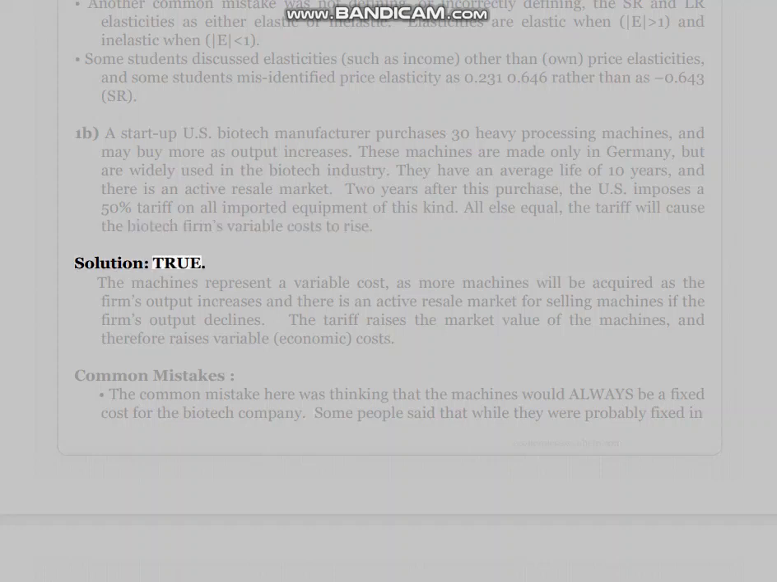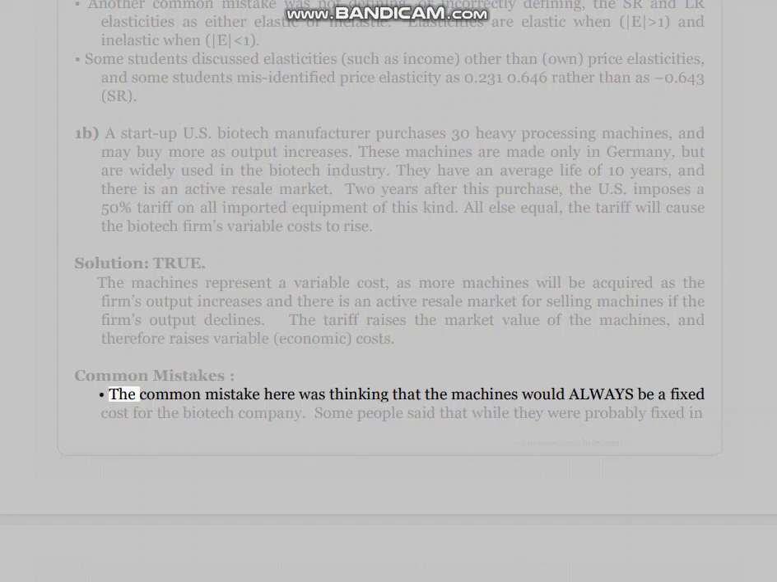Solution: true. The machines represent a variable cost, as more machines will be acquired as the firm's output increases, and there is an active resale market for selling machines if the firm's output declines. The tariff raises the market value of the machines, and therefore raises variable economic costs.